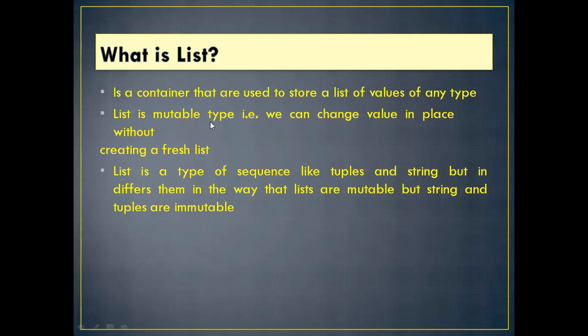And list is a mutable data type. Mutable means any value which you are assigning in the list is changeable. You can modify it. Modify means mutable. So we can change the value in place without creating a fresh list. The previous content can be modified without creating a new list.